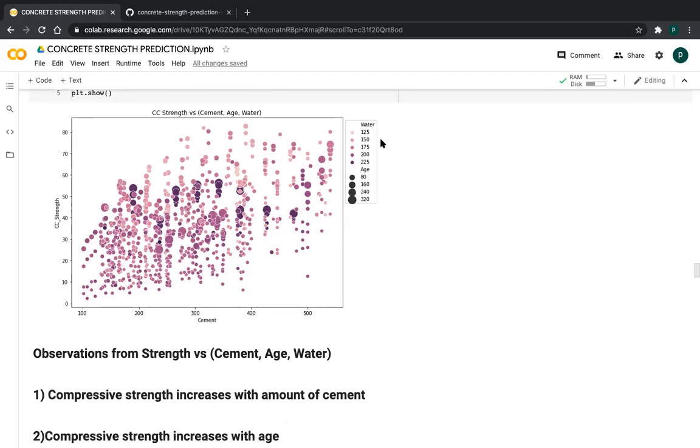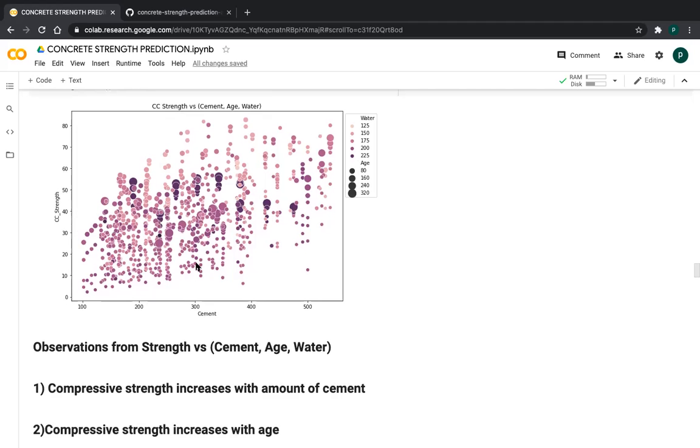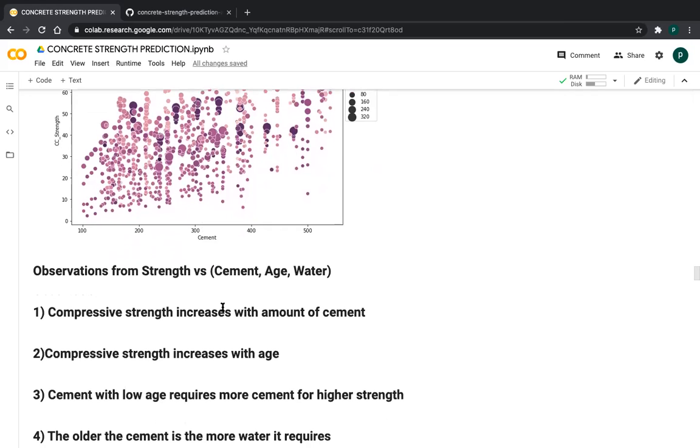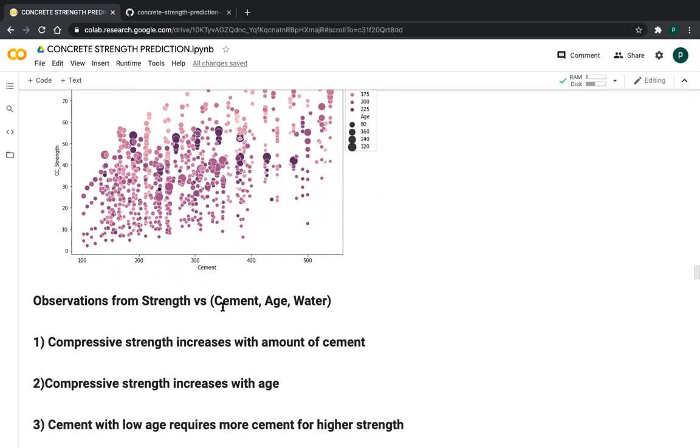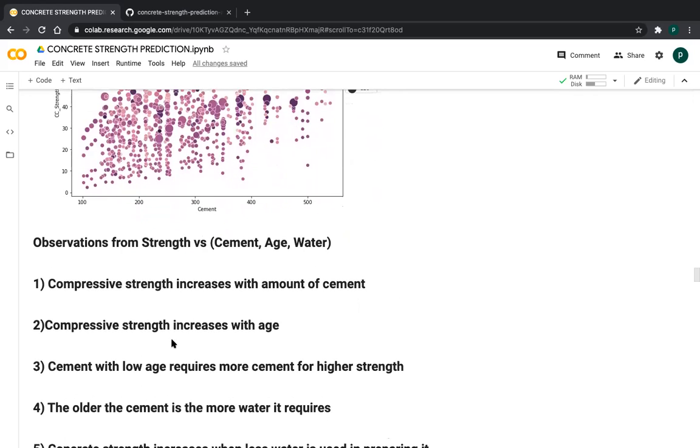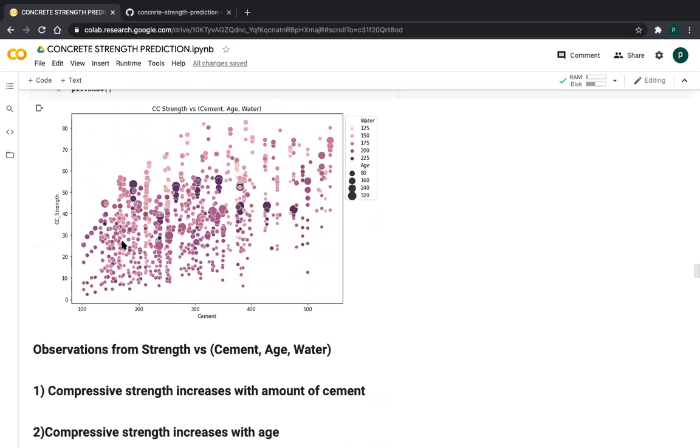And coming to water, see, if the water is more, it is indicated with this color, black color, friends. See, the water is also more. This black color also indicates the water, friends. Coming to age, if the age is more, the strength is also more. So see from this, if the water and age are more, the strength is increasing. See, cement compressive strength increases with age. As I already said, if the age is more, the strength is more. The water is more, the strength is more, friends.